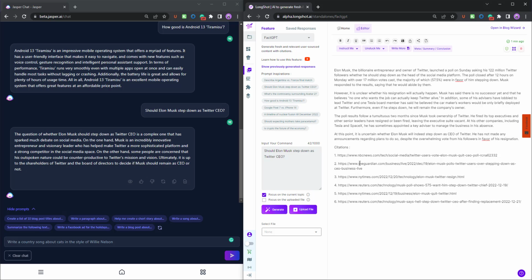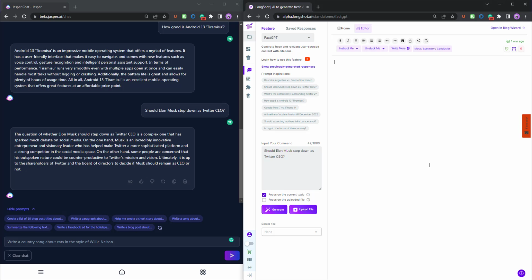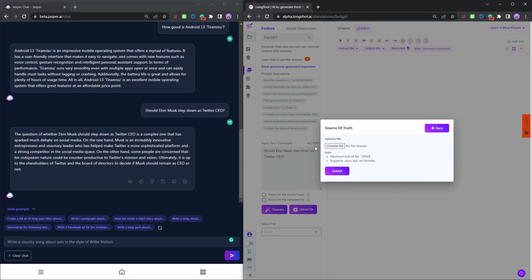citations on LongShot. Now, this was generated using AI, but what if you had your own content and you wanted the AI to look at that content? So you can even upload your content piece. What I'll do is remove this bit and uncheck this bit. Now what you can do is simply upload your file. If you have any file you need the AI to look at, maybe you want to write in that tone of voice, you can do that. Simply click on upload file.